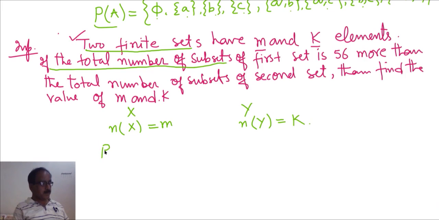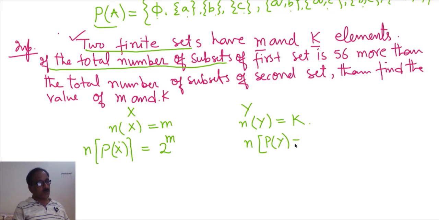So for the power set of X, the total number may be calculated by the property 2 raised to the power m. And for set Y, the power set of Y is 2 raised to the power k.